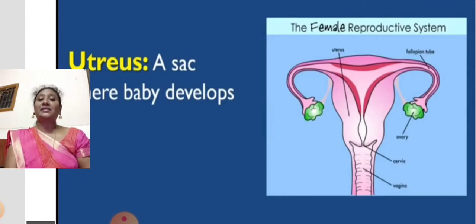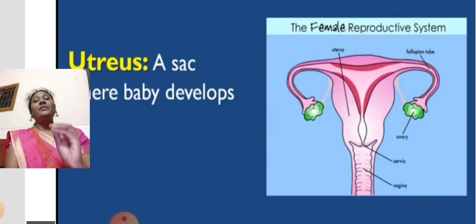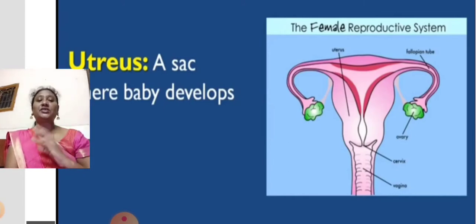For clear understanding, the part where a pregnant woman carries the baby is called the uterus. After fertilization, when the zygote forms, this zygote develops into an embryo.